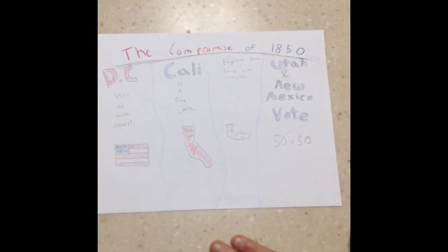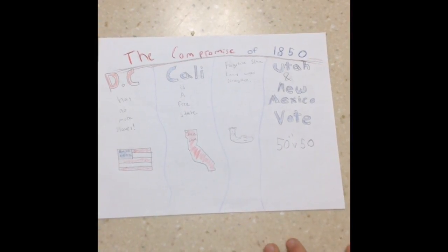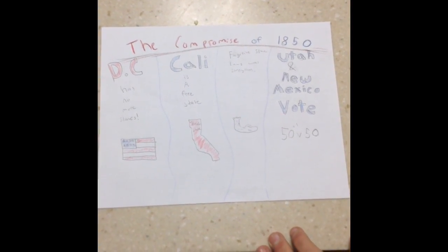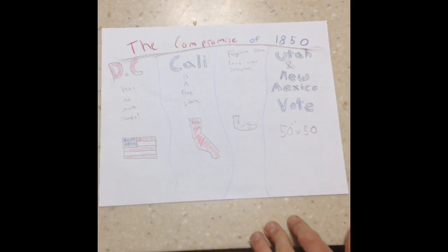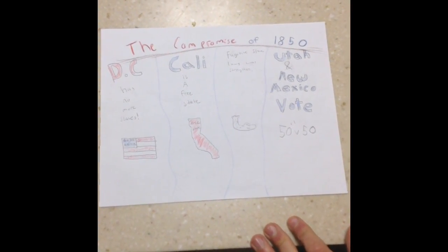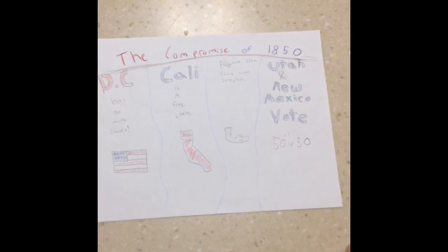The Compromise of 1850 was made up of 4 parts, which came up with Washington, D.C. has no more slaves. California would now be declared a free state. Fugitive slave laws were strengthened, and Utah and New Mexico would vote if they would want slavery or not.